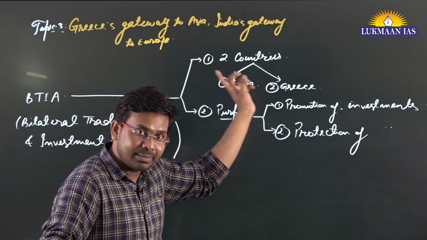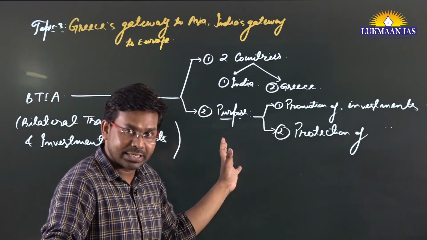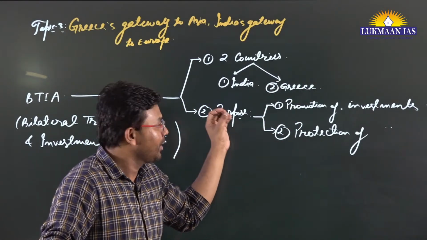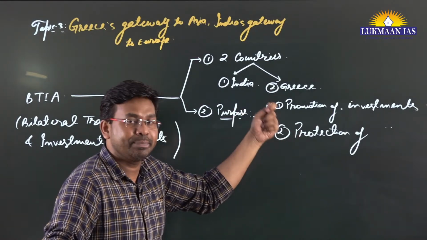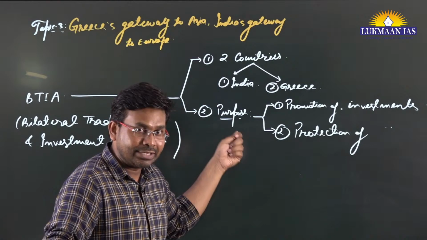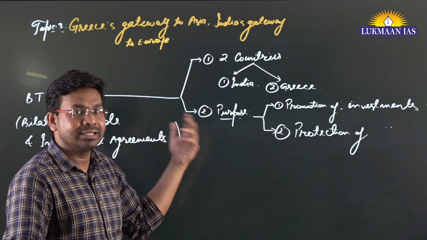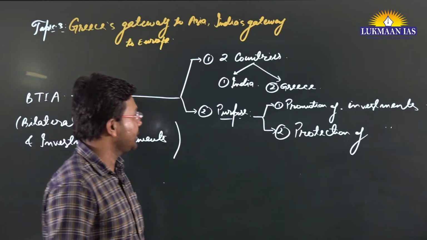Similarly, the investors from Greece expect the same from India. They expect reciprocity. If investors and businesses from Greece are investing in India, their investment must be protected and they should get proper guarantee from the government. So this is the thing.